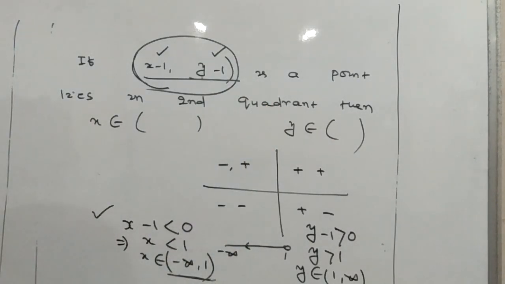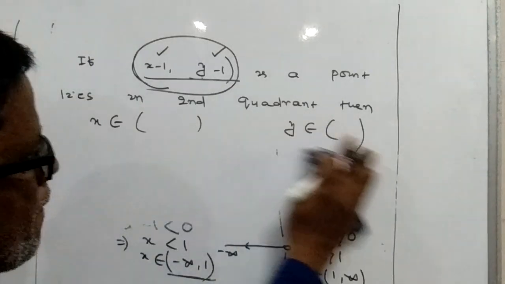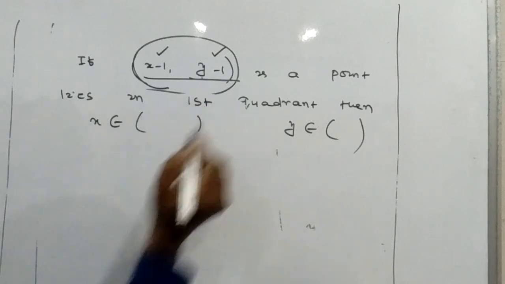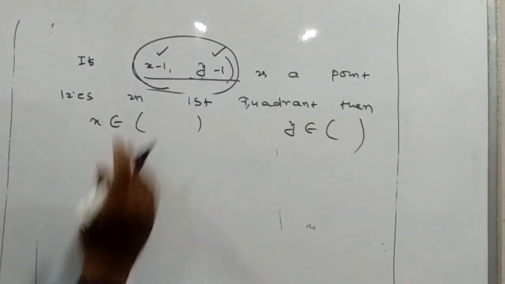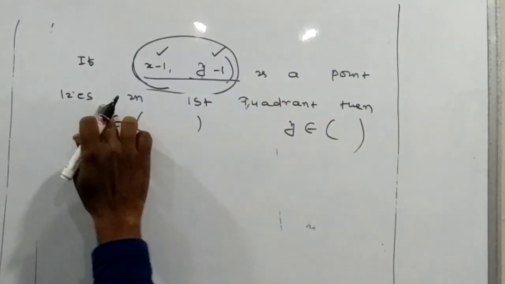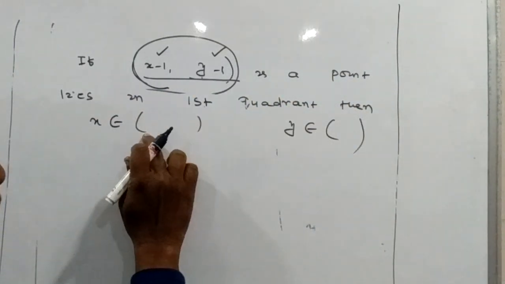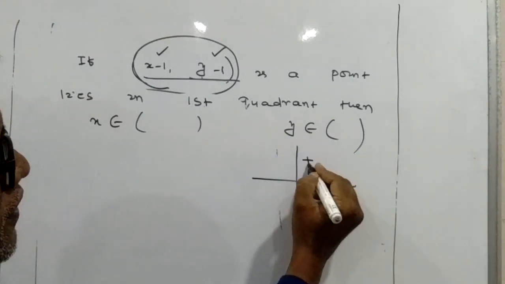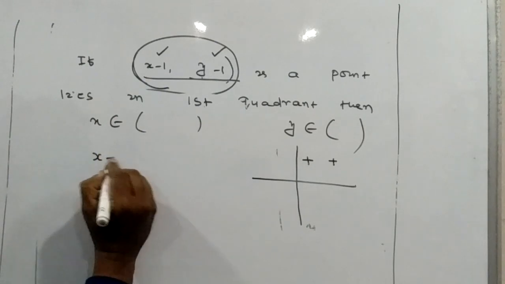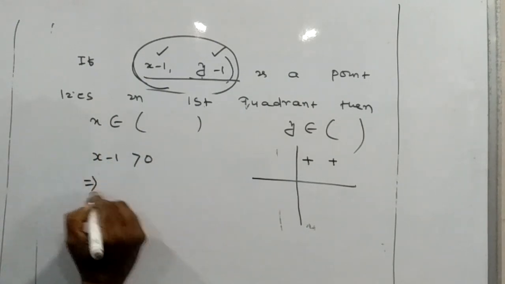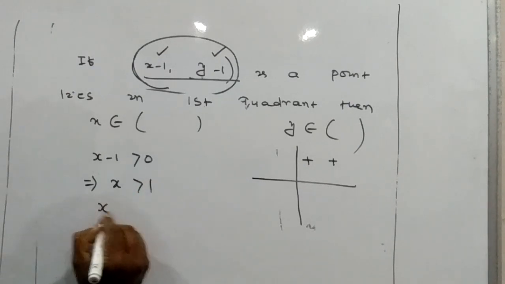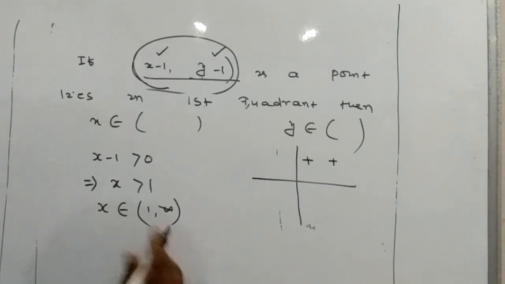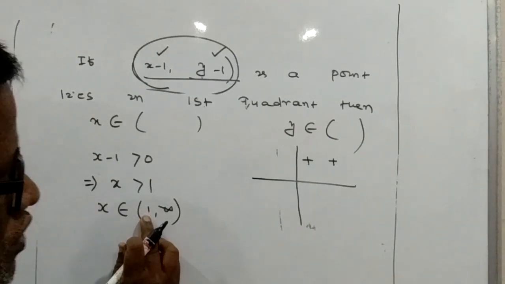Same question, if I change it: if (x minus 1, y minus 1) is a point that lies in the first quadrant, then what will x be? X belongs to which interval, y belongs to which interval? In the first quadrant, x is positive and y is positive. So x minus 1 is greater than 0, so x is greater than 1, so x belongs to (1, infinity), with 1 open.